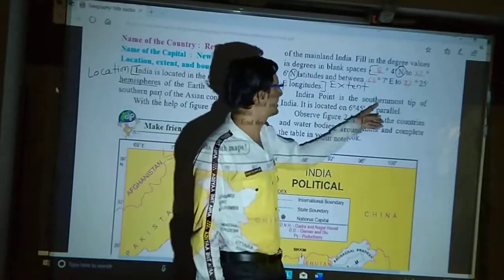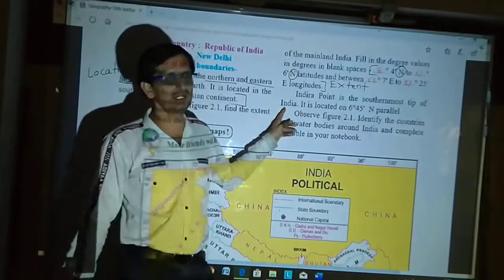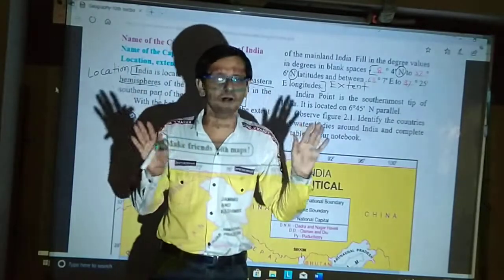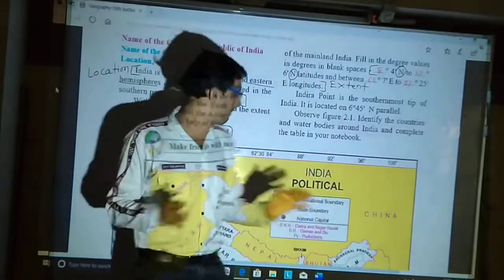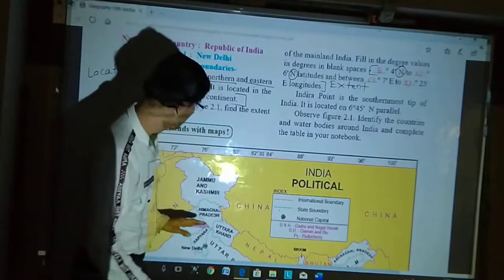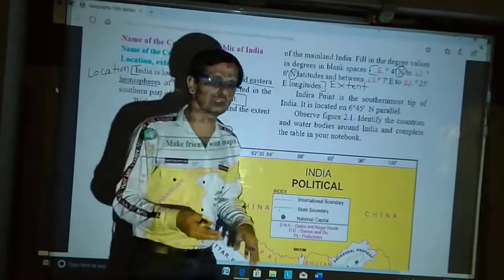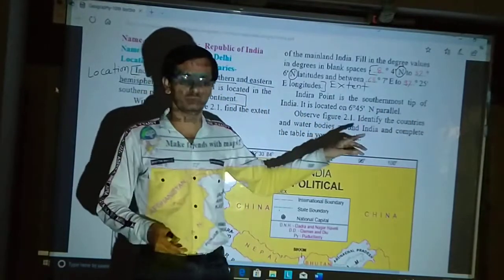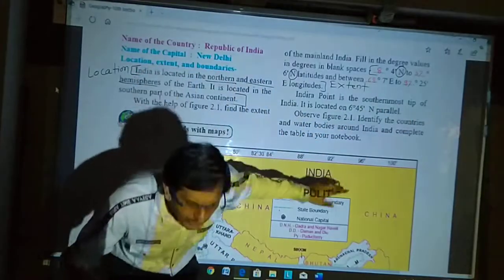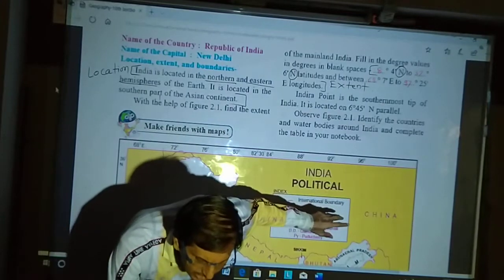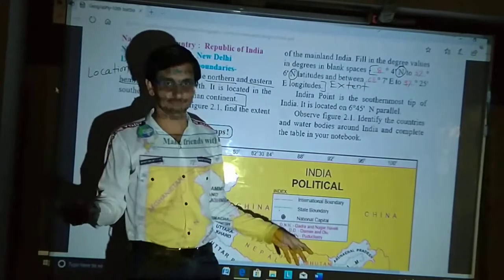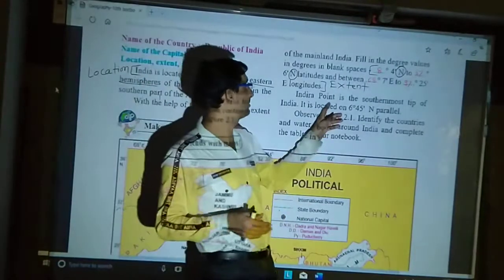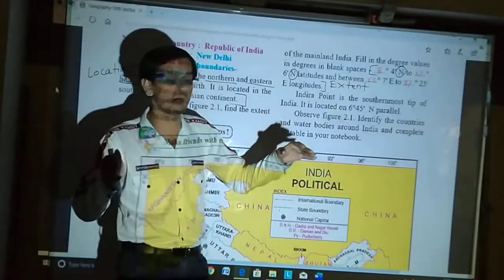Indira Point is the southernmost tip of India. Indira Point is not a part of the Indian mainland. The mainland is this. Afterwards I will show it to you. Indira Point is near the Andaman and Nicobar Islands.